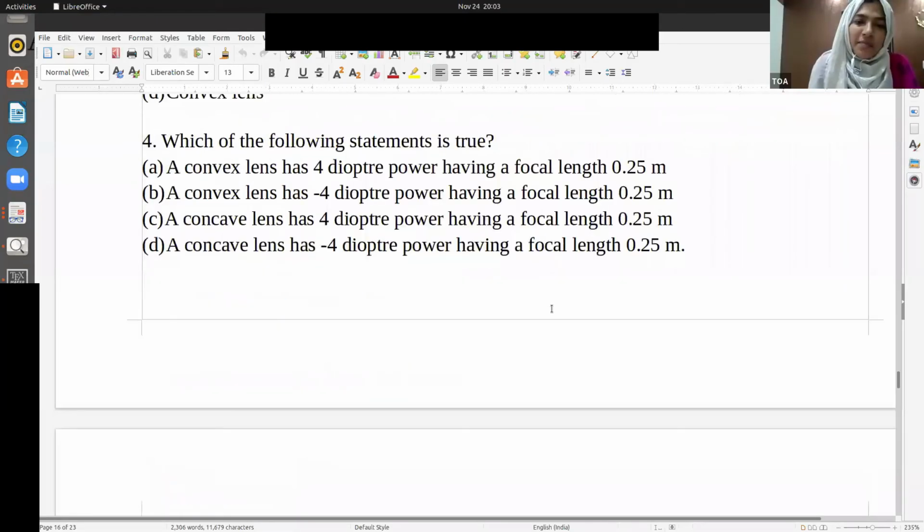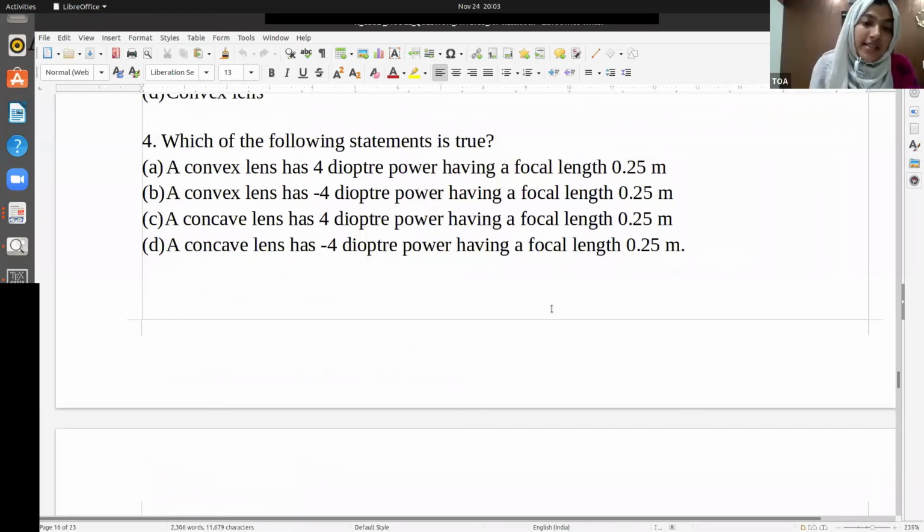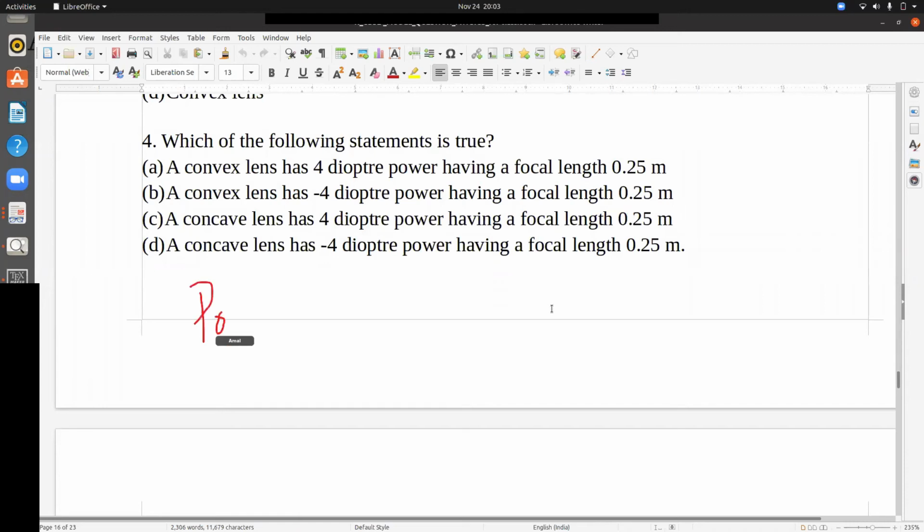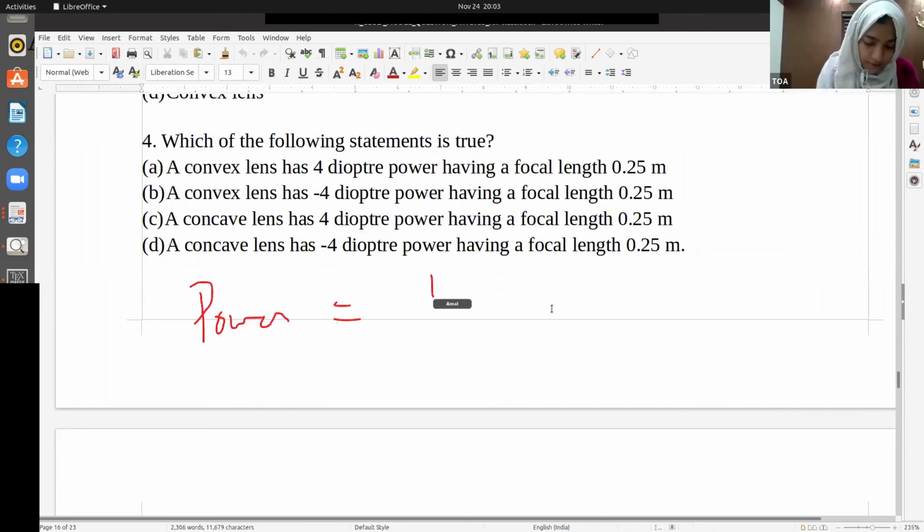Understood? Okay, moving to which of the following statements is true? A convex lens has 4 diopter power having a focal length of 0.25 meter. It's a question connecting power and focal length. So I have 2 questions. Power is nothing but 1 by F.